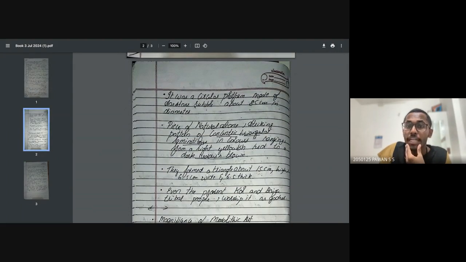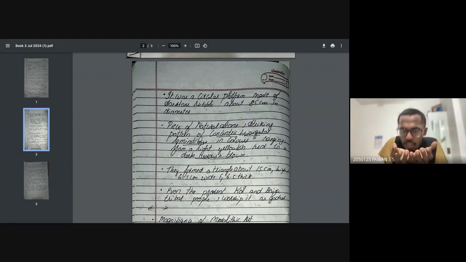Now, it was a circular platform. I'm just going to explain that round structure which we discussed. It was a circular platform made of sandstone rubble about 85 centimeters in diameter. A piece of natural stone with a striking pattern of concentric triangular laminations, in color ranging from a bright yellowish red to a dark reddish brown. You don't need to worry much over here. Basically, it's telling you about the color of the rock.